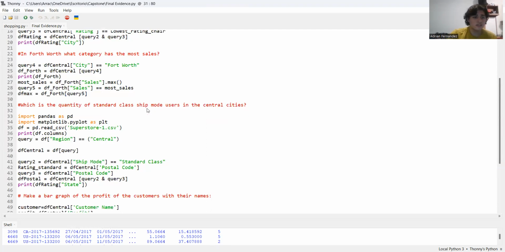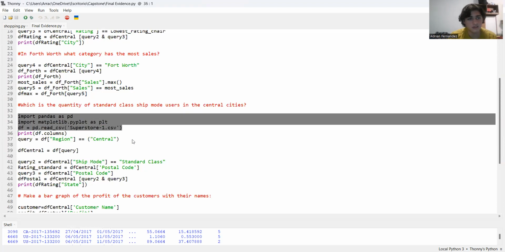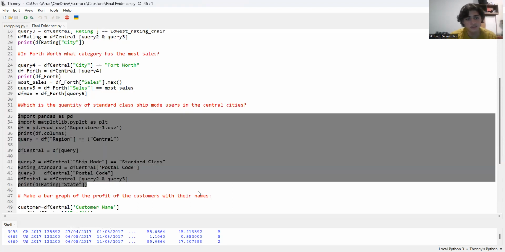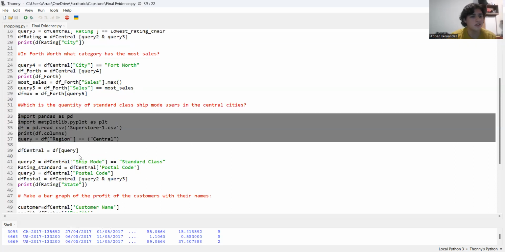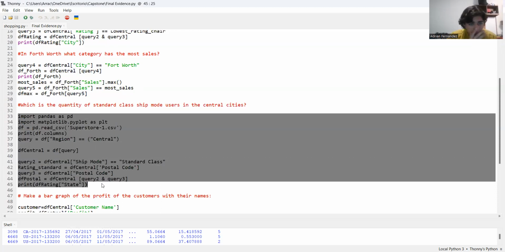So as you can see, these are different queries, a new query. Well, not new, but it's a program that is only from this part to this part. It's not like the last one, which was adapted from the first one. So this is the code.